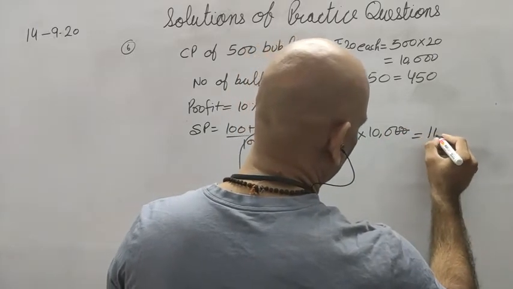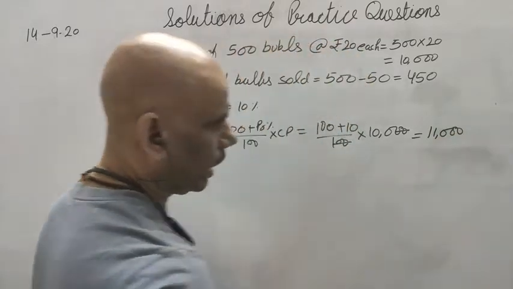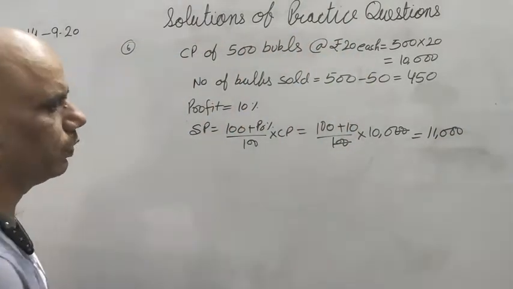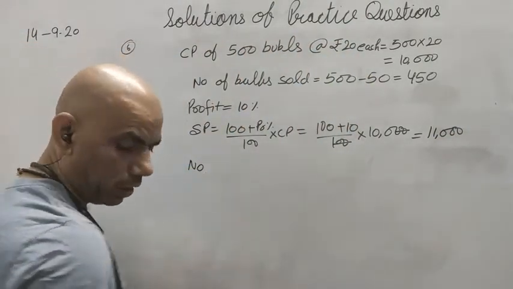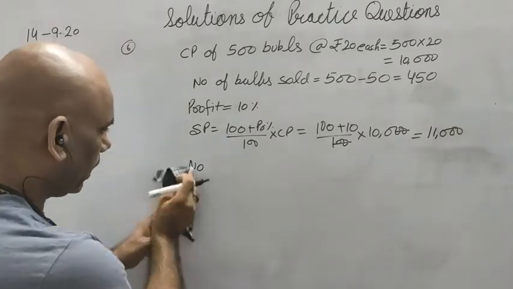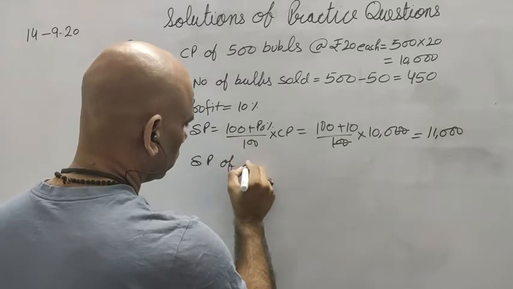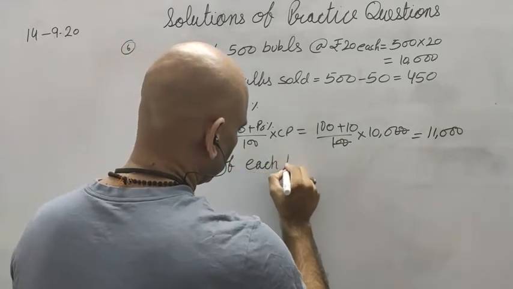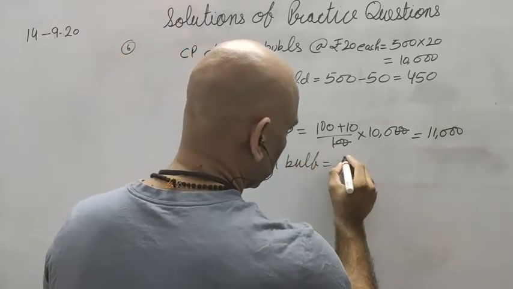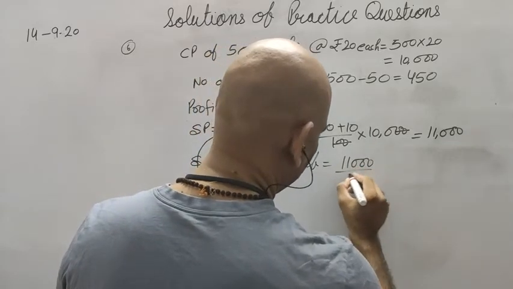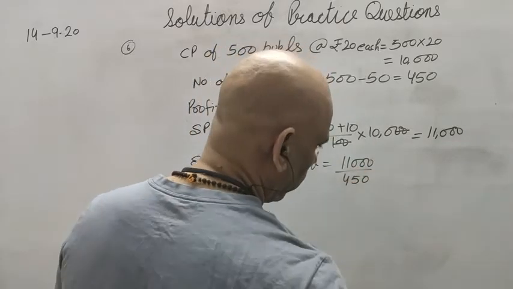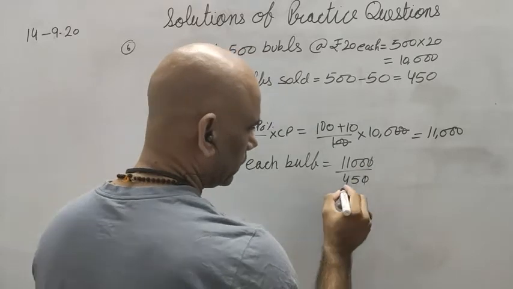I got 11,000. I want 11,000 rupees from these 450 bulbs. So rate of each bulb, selling price of each bulb. 11,000 I want from 450 bulbs. 0 and 0 is cancelled.